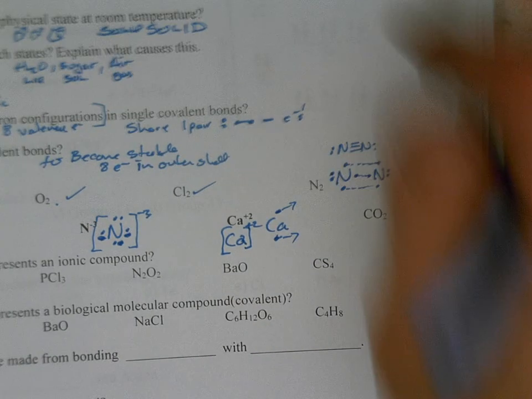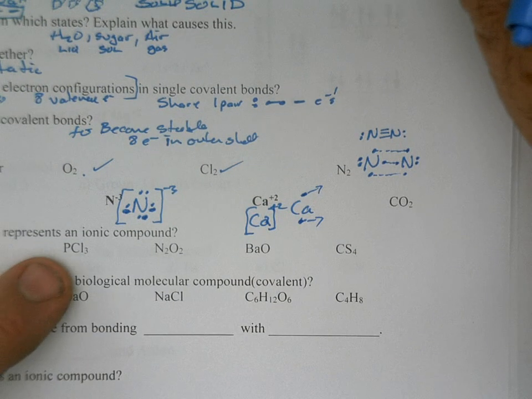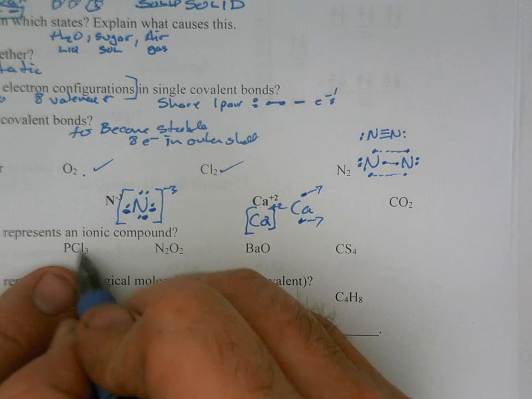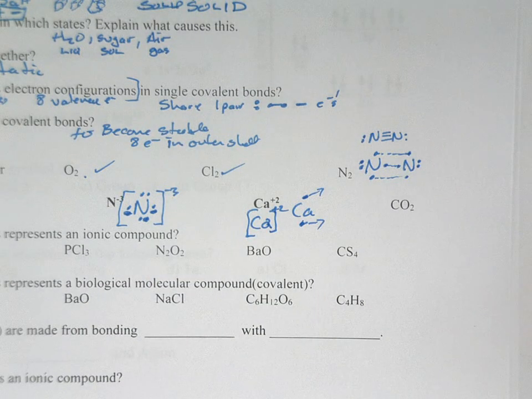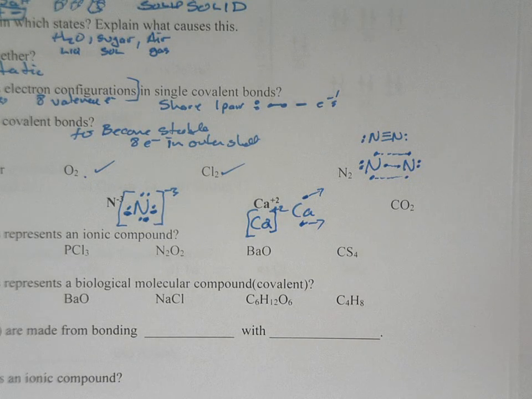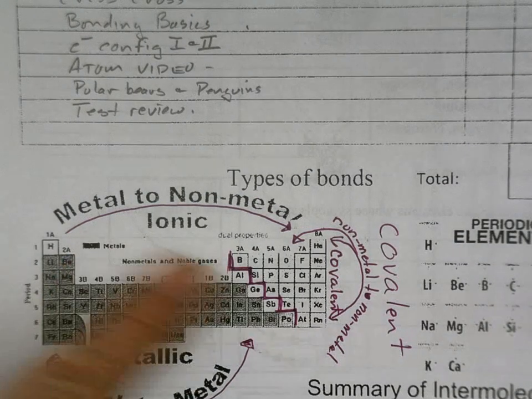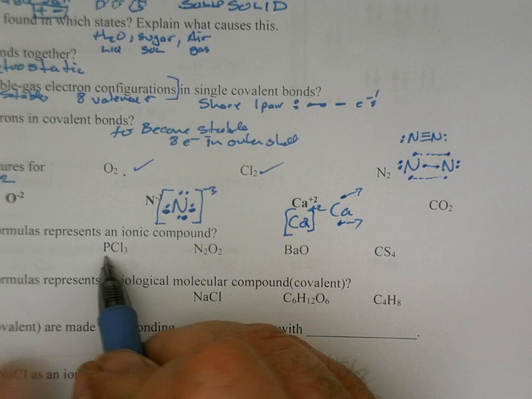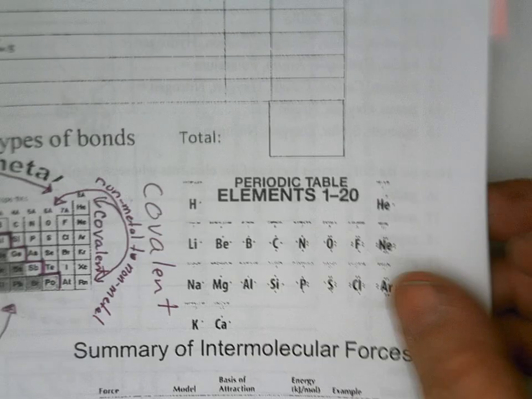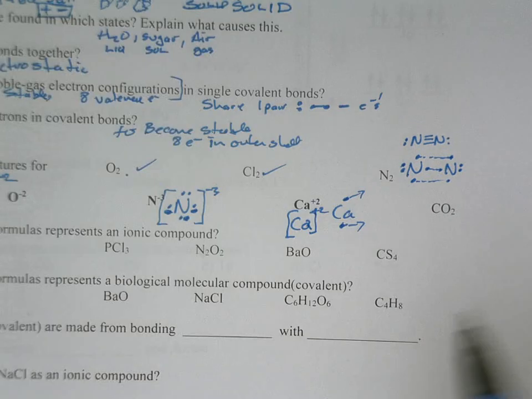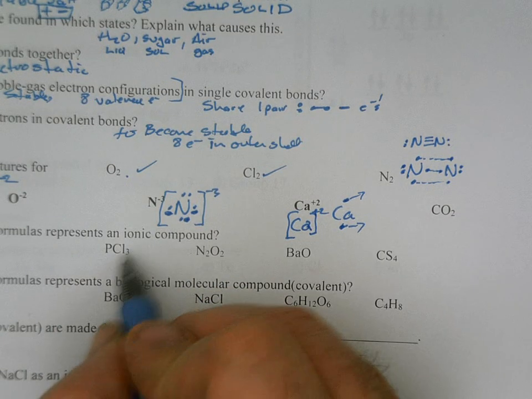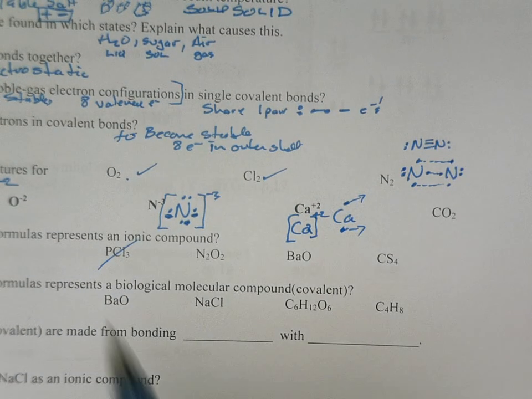All right, which of the following represents ionic compounds? Ionic compounds are metals bonded to nonmetals. So if you get a question like this, first remember metal to nonmetal is ionic. You go through P and Cl. P and Cl both live over here. They're 2 nonmetals. That's not going to be ionic. That's going to be covalent, actually.